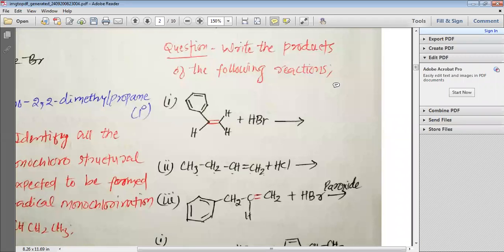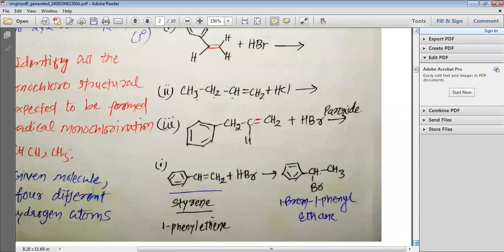Write the products of the following reactions. See, we are given the questions. Let us start studying their answers. You can see this compound is known as styrene. When styrene reacts with HBr, according to the Markovnikov rule, the bromine will bond to this carbon and give us 1-bromo-1-phenyl ethane as the product.